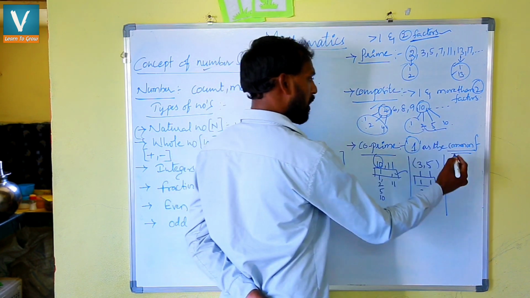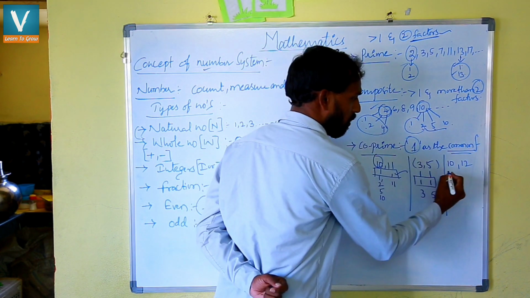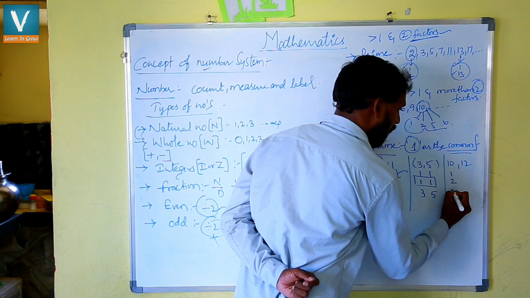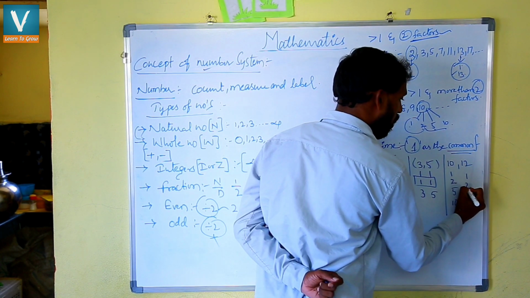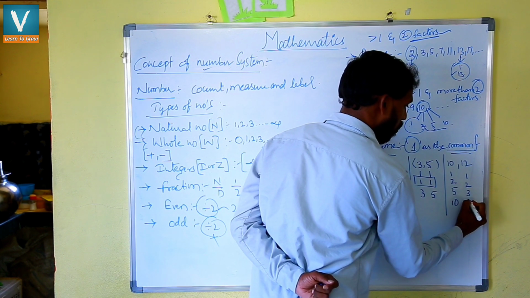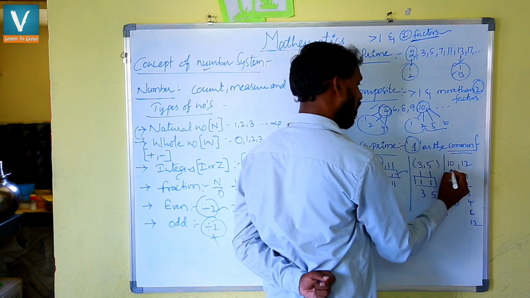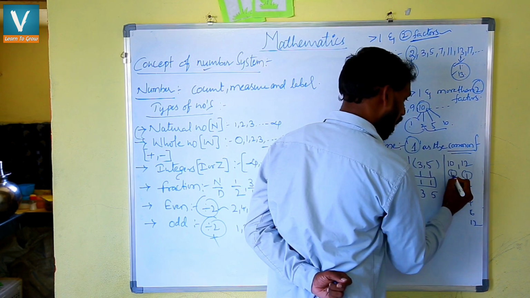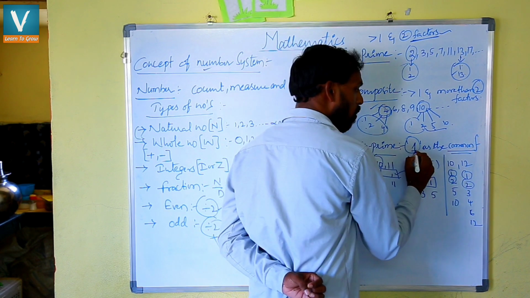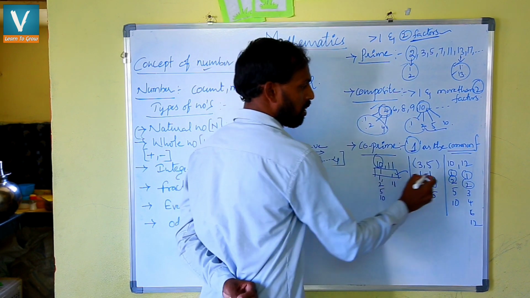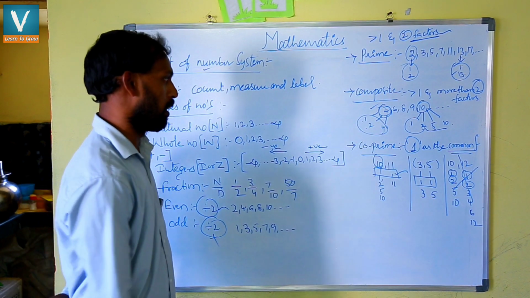And suppose I am taking numbers 10 and 12, an example like this. Now I am checking. 1 10 is 10, 2 5 is 10, 5 2 is 10 and 10 1 is 10. Now 12: 1 12, 2 6, 3 4, 4 3, 6 2, 12 1. If you observe here, we got common factors 1 and 2. Yes, we are getting two factors, but what is the condition? Only 1 as the common factor. Here we got two, so 10 and 12 are not co-prime numbers.